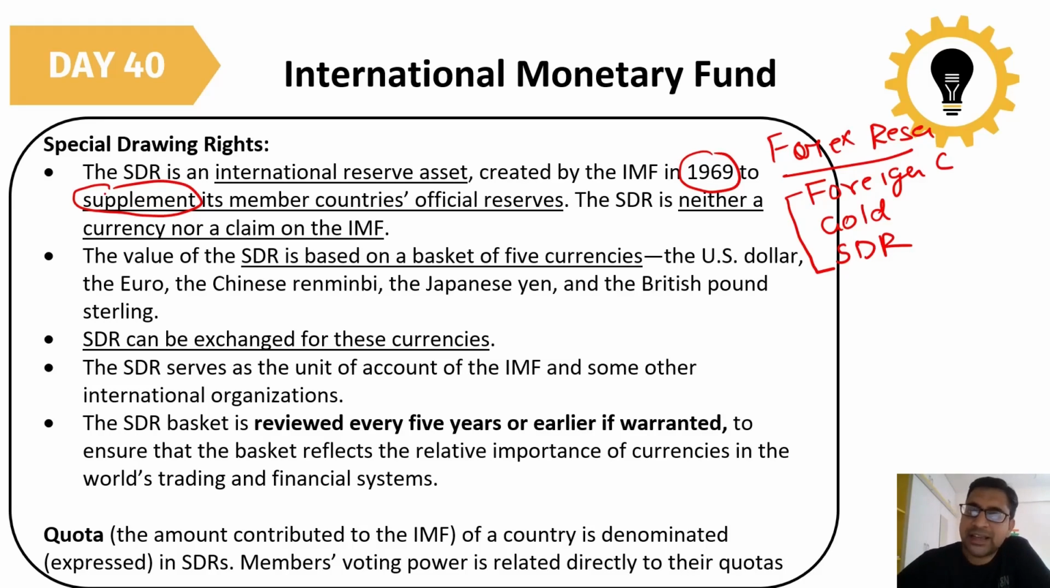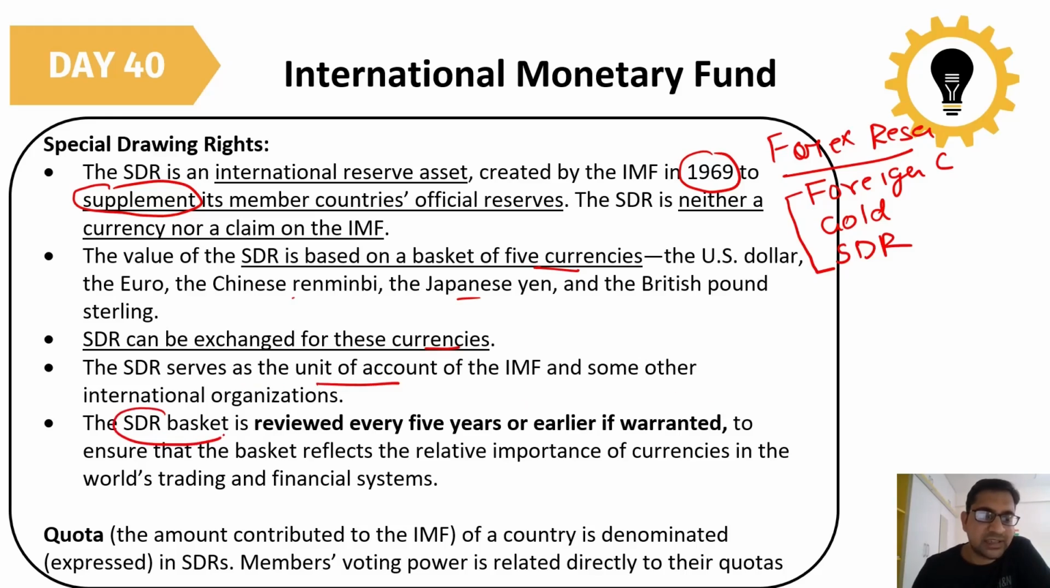Normally, SDR is neither a currency nor a claim on the IMF. SDR is not a currency. It is just a weighted average of currencies that you can utilize during problems. SDR is based on a basket of five currencies: the US dollar, euro, Chinese renminbi, Japanese yen, and British pound sterling. SDR can be exchanged for these currencies. The SDR serves as a unit of account of the IMF and some other international organizations.